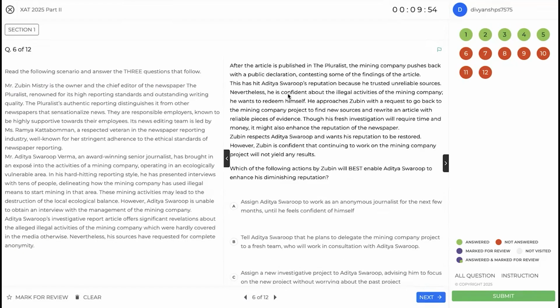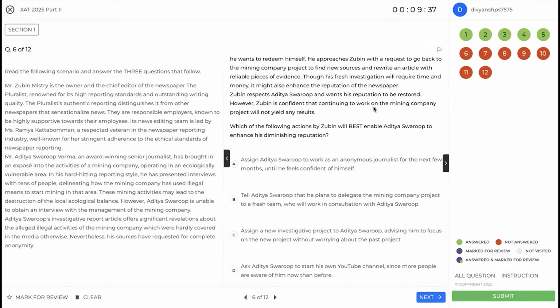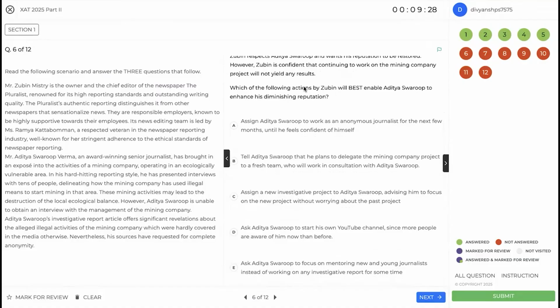Aditya's reputation has been hit. Okay, he approaches Zubin to go back to the mining company. Fresh investigation will require time and money. It might enhance the reputation of the newspaper. Zubin wants Aditya's reputation to be restored. Zubin is confident continuing to work on the mining will not yield any results. So, which of the following actions by Zubin will best enable Aditya to enhance his diminishing reputation?